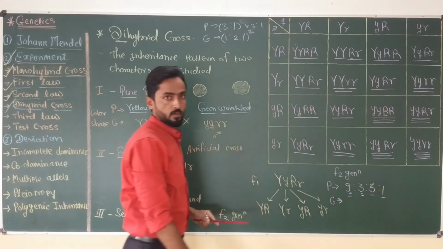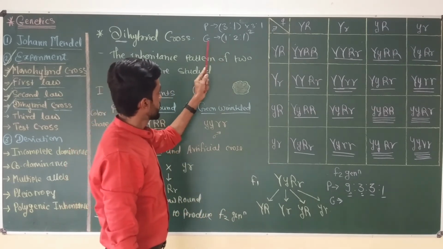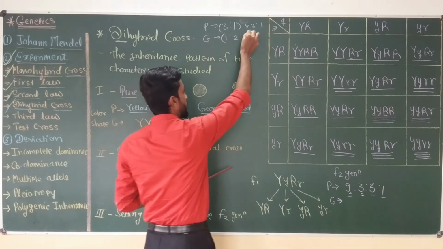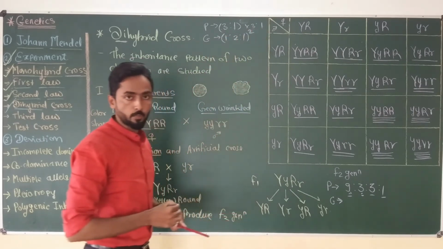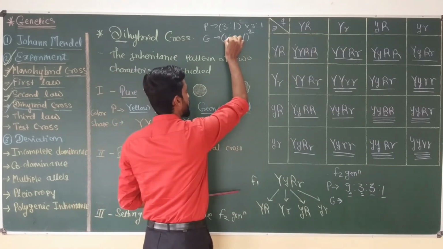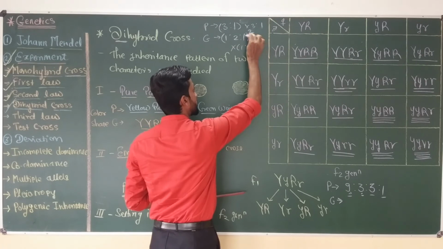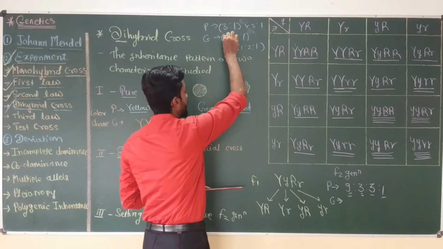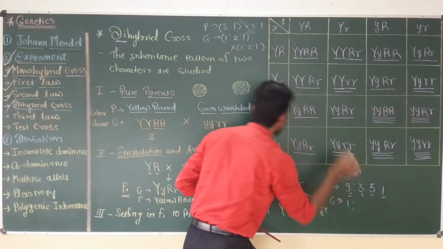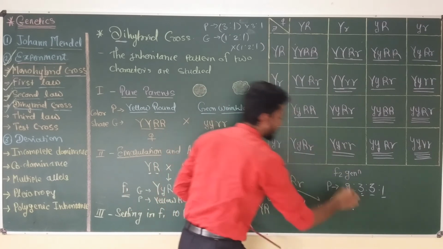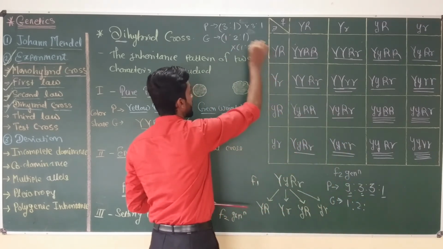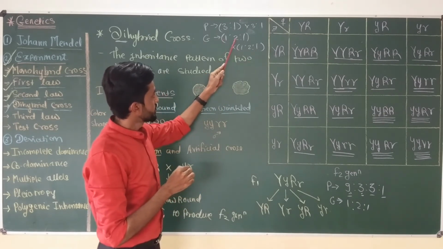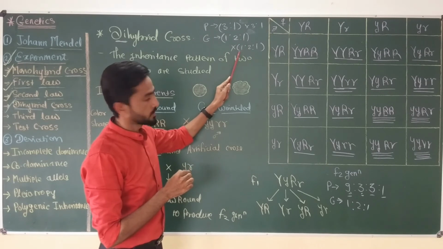Okay, so now if we use this 1:2:1, which is the genotypic ratio of the monohybrid cross, and we use 2 instead of n, that means we are multiplying 1:2:1 into 1:2:1. That means we have to multiply this 1 with all 3 numbers, this 2 with all 3 numbers, and then this 1 with again all 3 numbers.